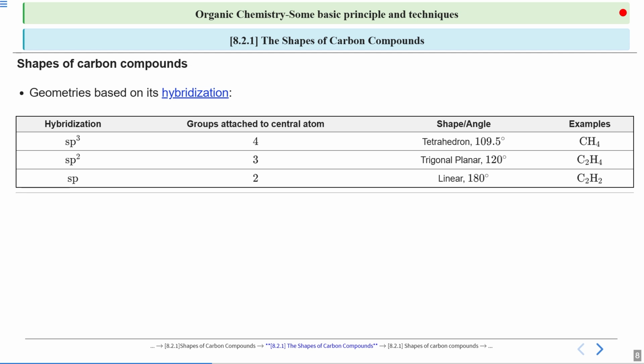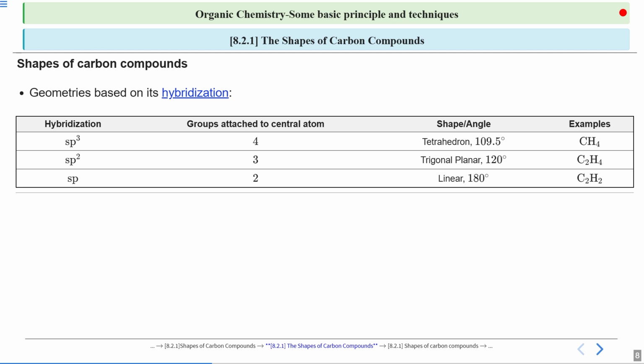Now moving on with the shape related to sp2, we have the trigonal planar shape. A perfect trigonal planar shape will have a bond angle of 120 degrees. What can be the example of this? We can take the example of ethene, whose formula is C2H4, in which each carbon contains 2 hydrogens.